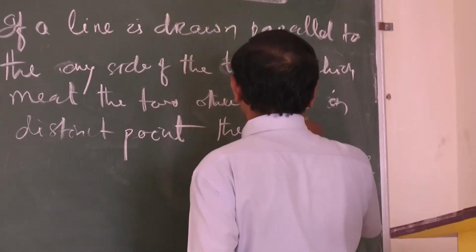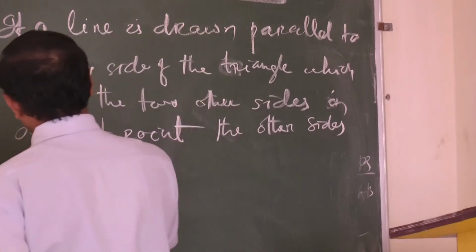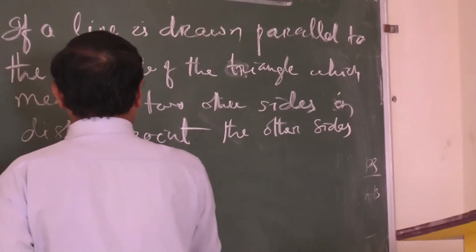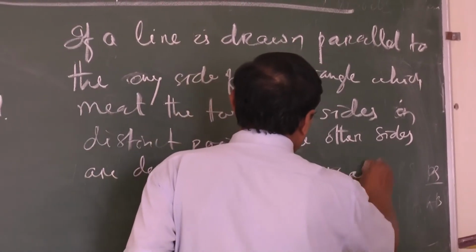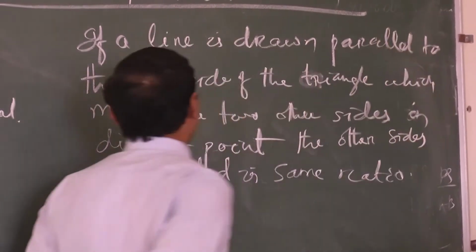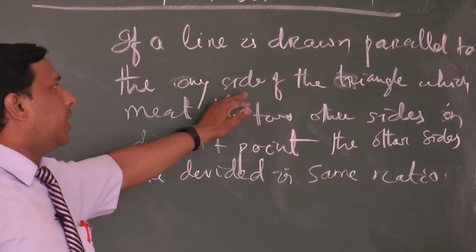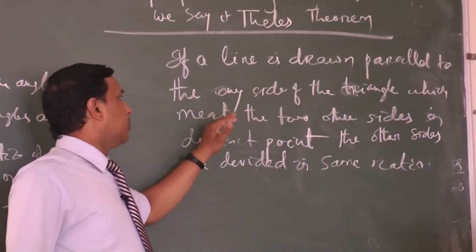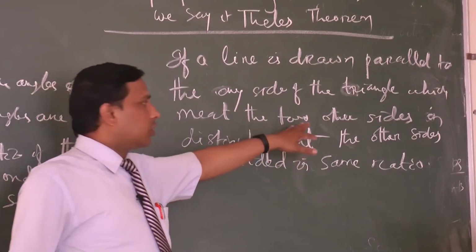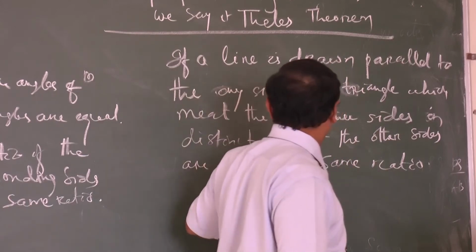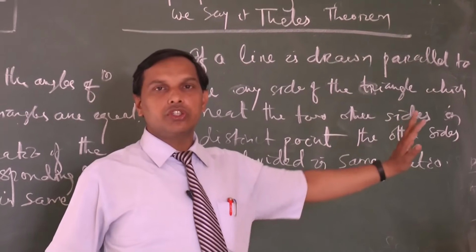The other two sides are divided in the same ratio. What is the definition? You can tell me now. If a line is drawn parallel to any side of the triangle which meets the two other sides in distinct points, the other sides are divided in the same ratio.